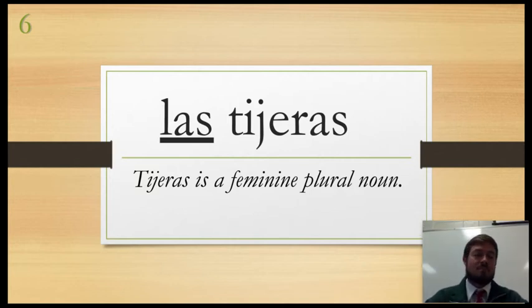Okay. So make sure y'all are practicing. Go to Study Spanish. You can practice this. It's on there. Use Duolingo. It's also a helpful way to practice with nouns and gender.